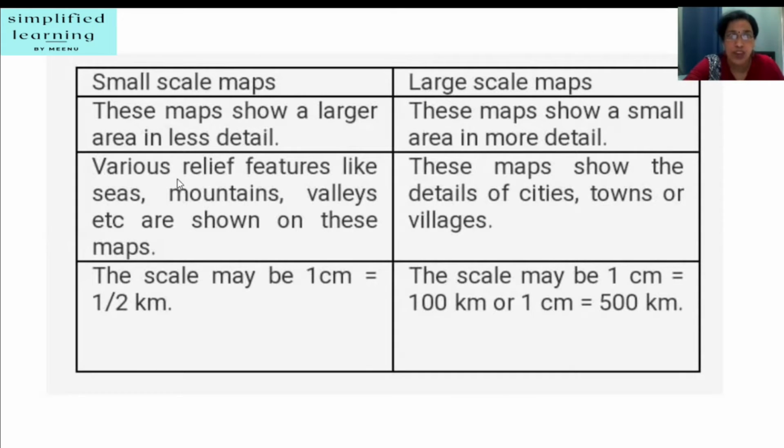Small scale maps, various relief features like seas, mountains, valleys, etc. are shown on these maps. But in large scale maps, these maps show the details of cities, towns, or villages.